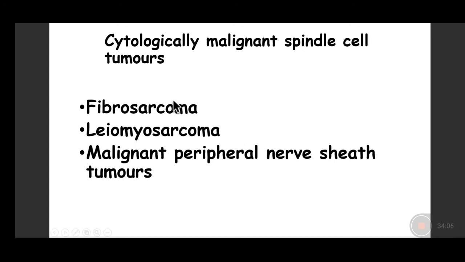So to summarize, which are the cytologically malignant spindle cell tumors? Fibrosarcoma, leiomyosarcoma, and malignant peripheral nerve sheath tumors. Fibrosarcomas will be positive for vimentin, leiomyosarcomas for smooth muscle actin, and malignant peripheral nerve sheath tumors for neurofilament and S100 protein. While rhabdomyosarcomas, which have a round to oval cell appearance or pleomorphic appearance in cases of adults, will be positive for myoglobin, desmin, and MyoD.